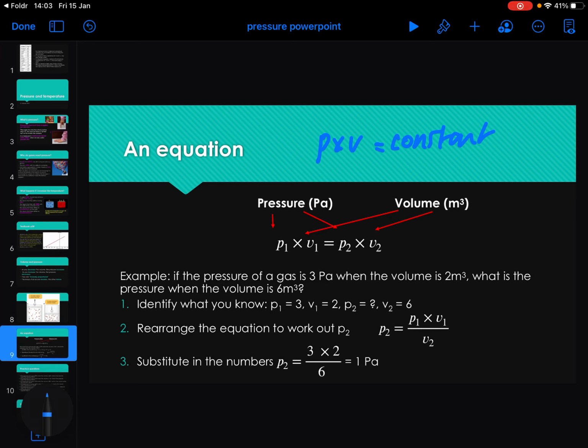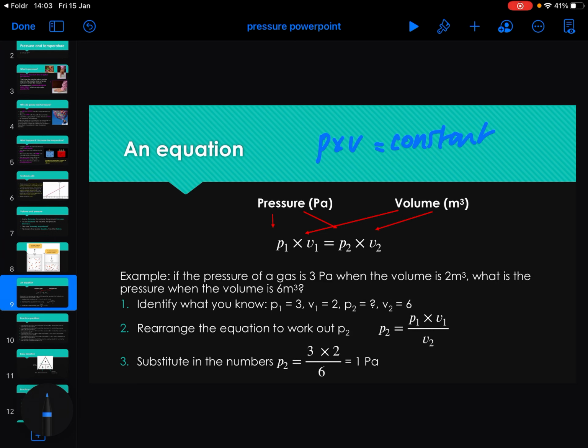And here's an example question. If the pressure of a gas is 3 pascals when the volume is 2 meters cubed, what is the pressure when the volume is 6 meters cubed? So you write down what you know, you pop it into the equation, and it should come out as 1 pascal. But please feel free to pause the video at this point if you want to see any more. I'll take it a little bit slower.